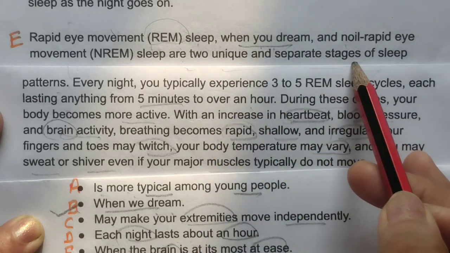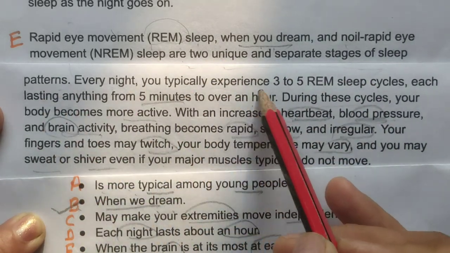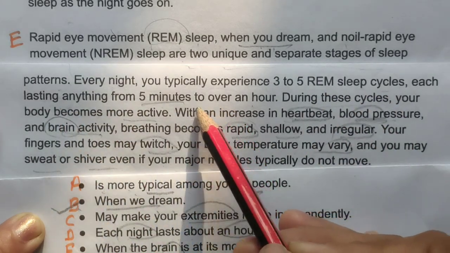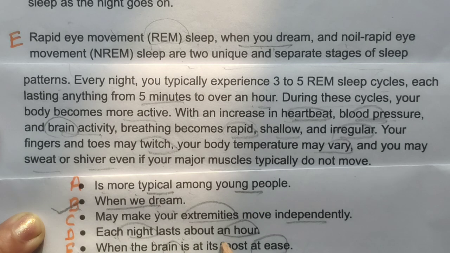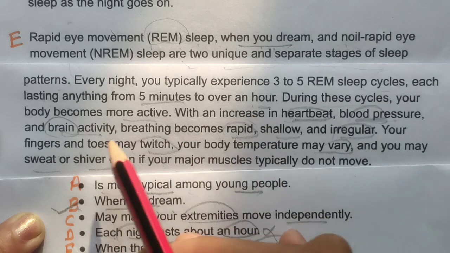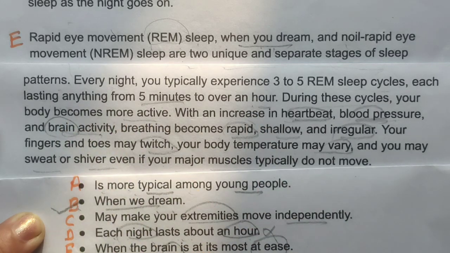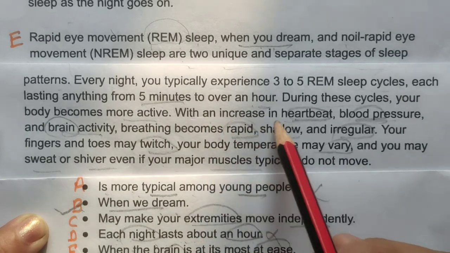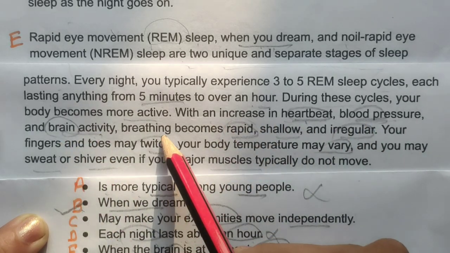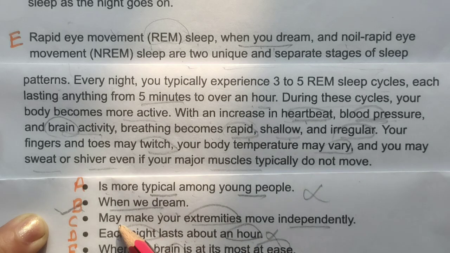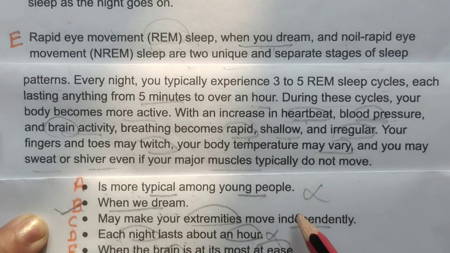Are two unique separate stages of sleep patterns every night. Each sleep cycle lasts from 5 minutes to over an hour, each night last about an hour. So here it is given from 5 to, so this is wrong. During these cycles your body becomes more active. Is more typical among young people is not given. With an increase in heartbeat, blood pressure, brain activity, breathing becomes rapid, shallow. They are not talking about breathing. May make your extremities move independently, no.